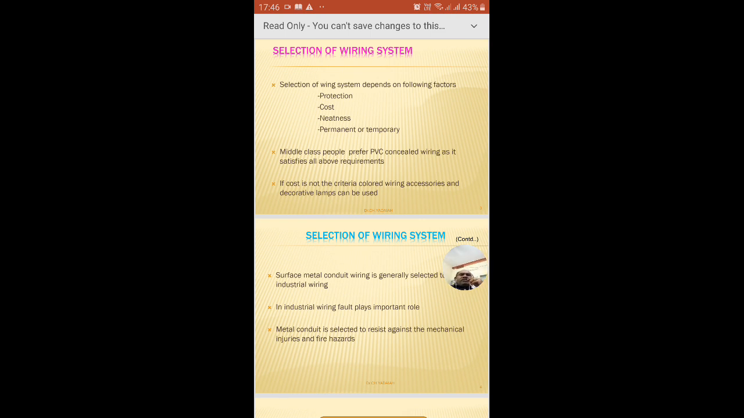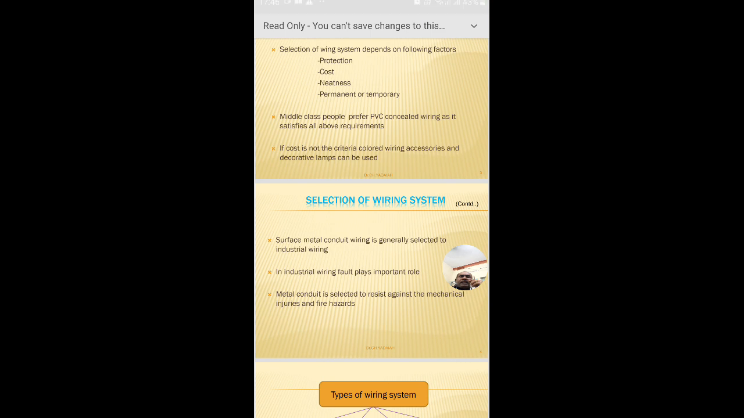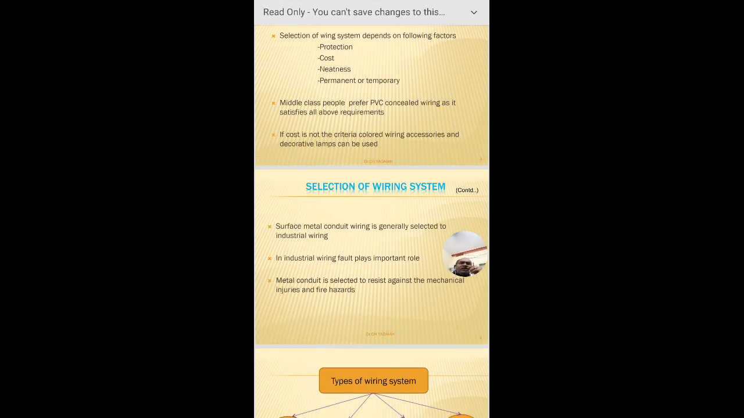Whereas if cost is not a concern, another factor in industrial wiring is that faults play an important role, because in industry heavy motors play a very vital role. If the motors are frequently subjected to faults, we require a protection system, and the insulation grade should be of high quality. Even then, sometimes overload problems occur and faults may occur. We have to identify the fault very quickly to avoid loss of the machine and manpower.